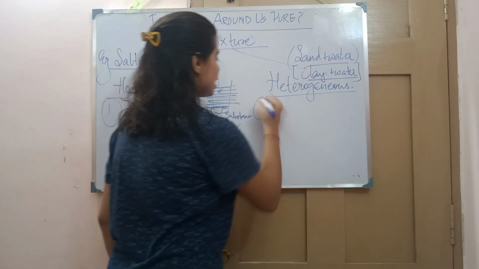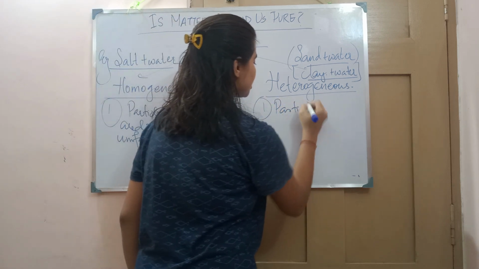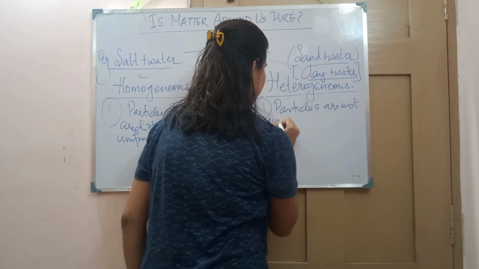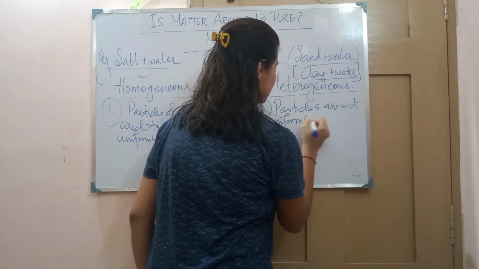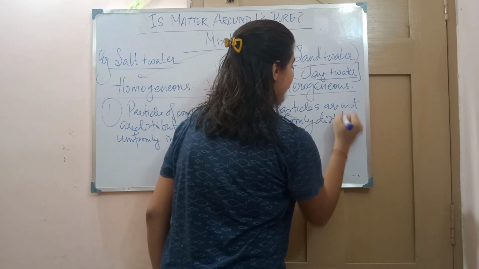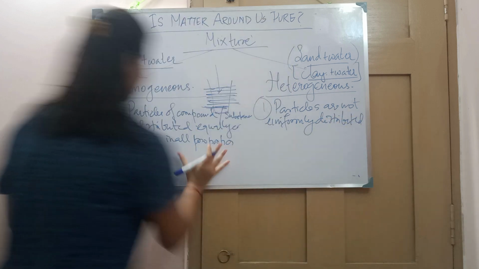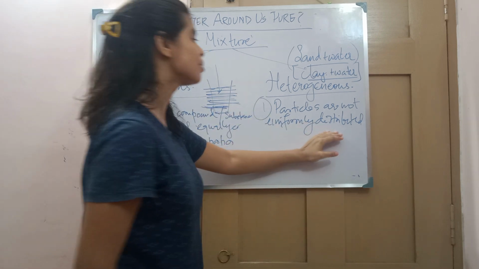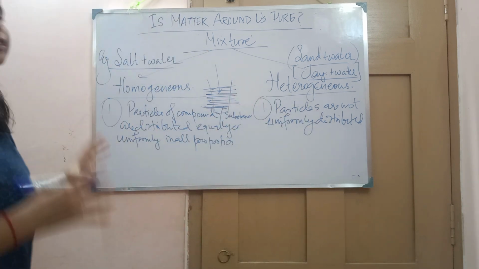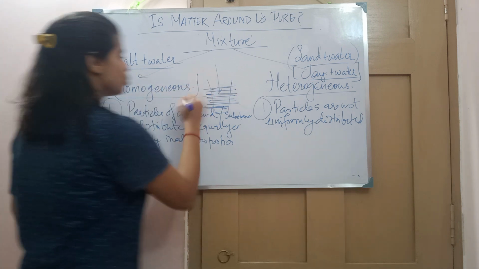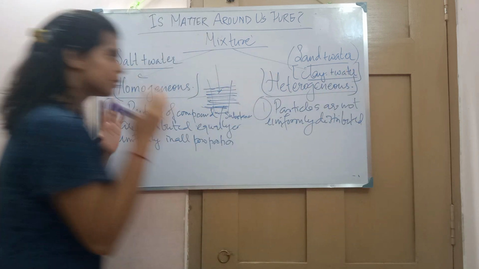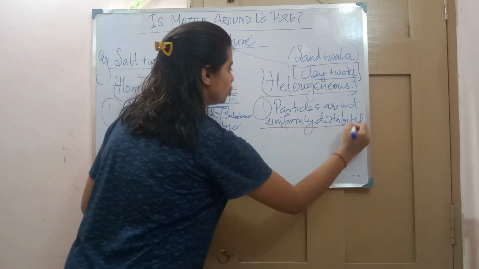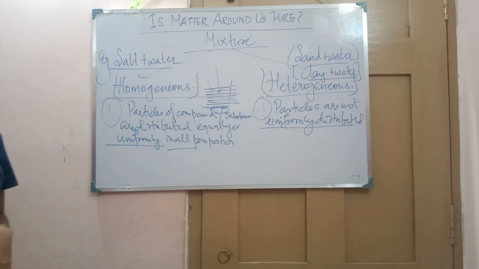We say that the particles are not uniformly distributed, and that is the reason the mixture has been categorized as homogeneous and heterogeneous. The main reason is uniform distribution versus non-uniform distribution.